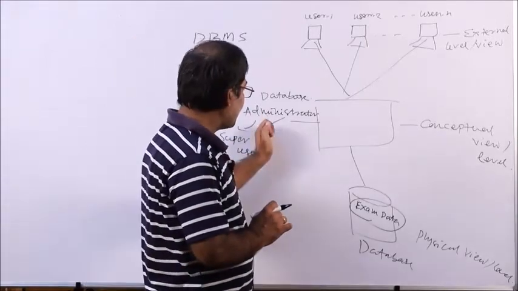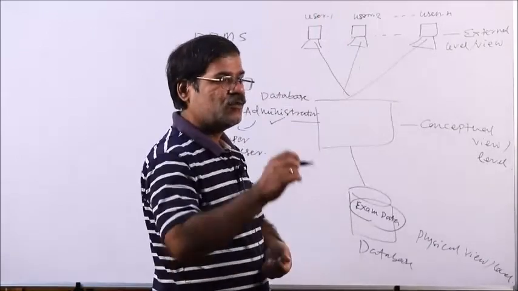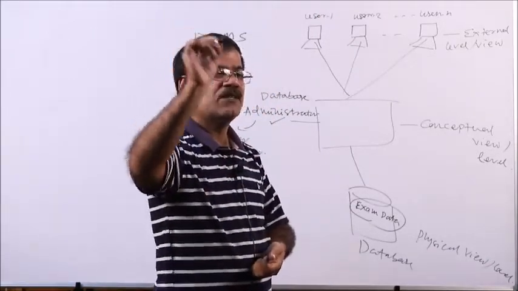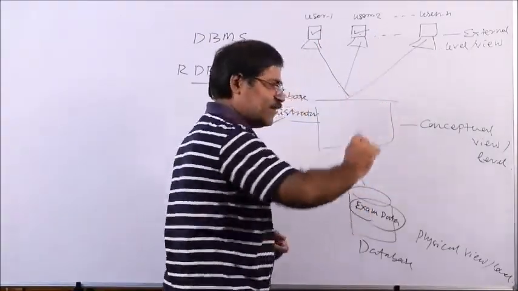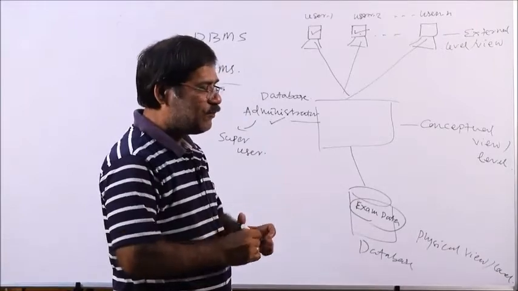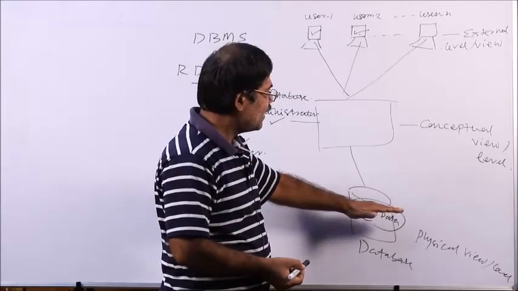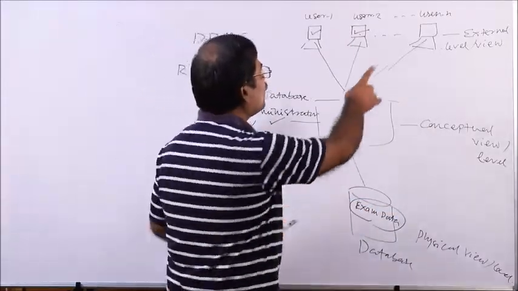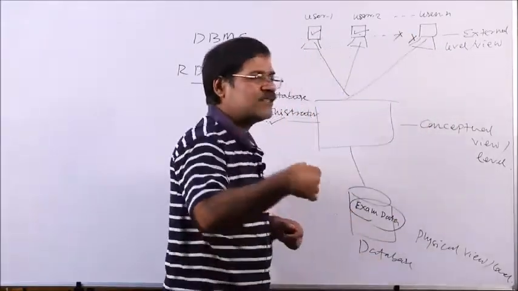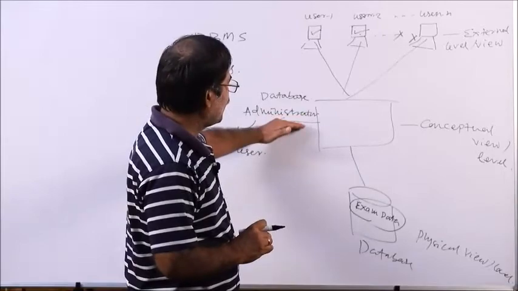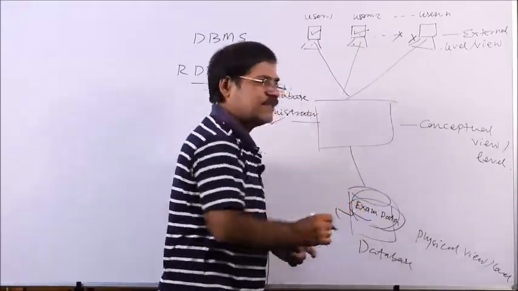So, the database administrator is a controlling authority person who will provide permission to different users. Which part of the database will be used by which user? Suppose user 1 and user 2 belong to the exam section. So, the database administrator will provide permission to user 1 and user 2, you have to access this exam data only. For the other users, user 3, user 4, user 5, the permission is not granted, that is crossed. The permission is not granted by the database administrator. So, that means only user 1 and user 2 can access the exam data from the database.